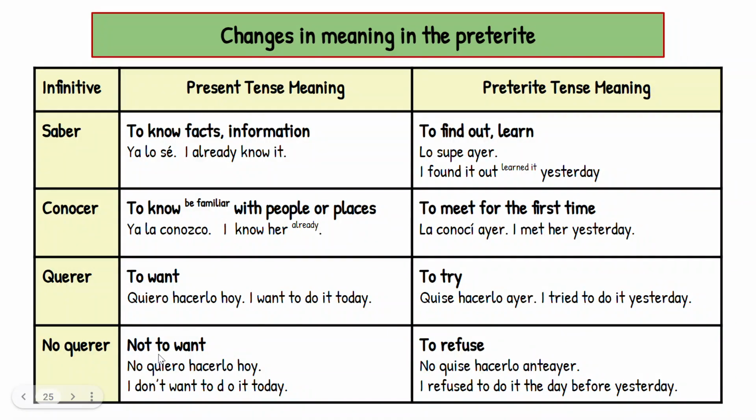Something stopped you. And then no querer: no quiero hacerlo hoy. I don't want to do it today. No quise hacerlo anteayer. I refused to do it the day before yesterday. There's going to be very little on this because it's a little bit more challenging, but keep this little chart handy. It's in your grammar notes, or take notes afresh for yourself. To know becomes to find out or learn in the preterite. To know becomes to meet for the first time in the preterite. To want becomes to try in the preterite, and to not want becomes to refuse in the preterite.